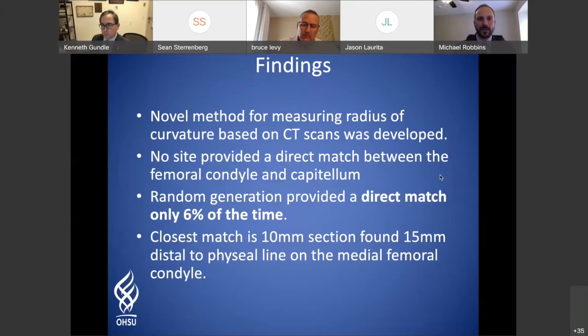All right, so our findings overall: we developed a novel method for measuring the radius of curvature based on the CT scans. There were no actual direct matches between the femoral condyle and the capitellum. So the main thing that came out was there's nothing that directly matches. A random generation overall for these different sites provided about 6% match overall. But that location 1 on the lateral femoral condyle provided a close match or a good fit match about 13% of the time.